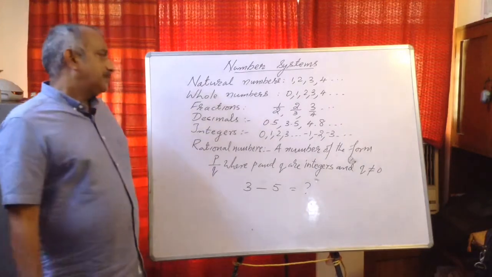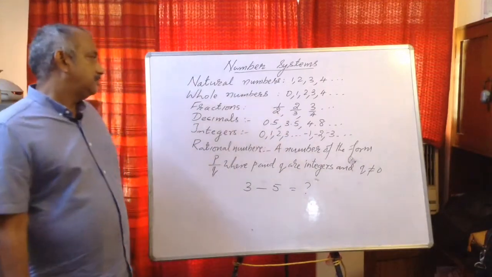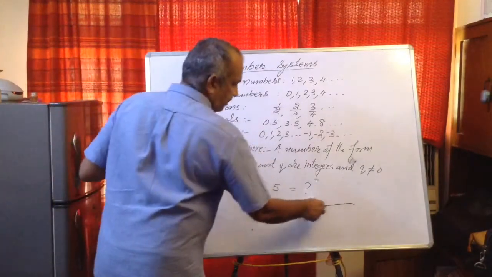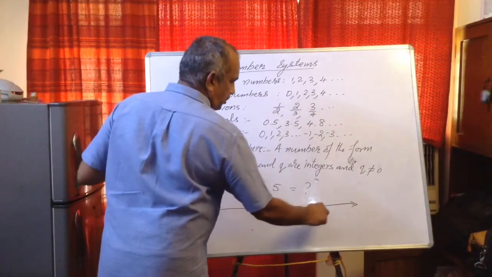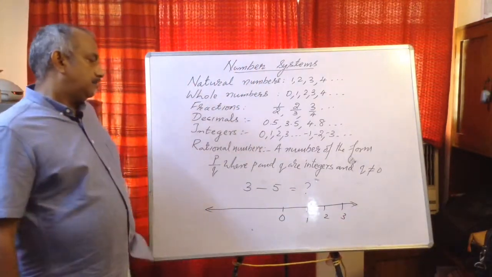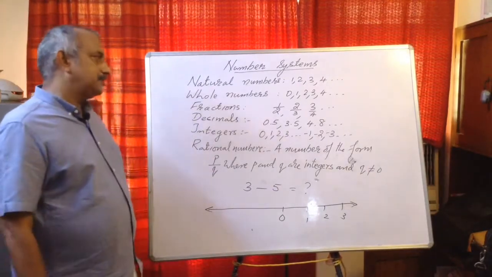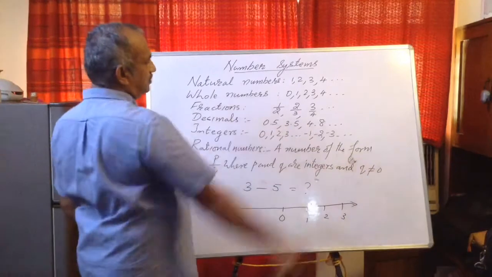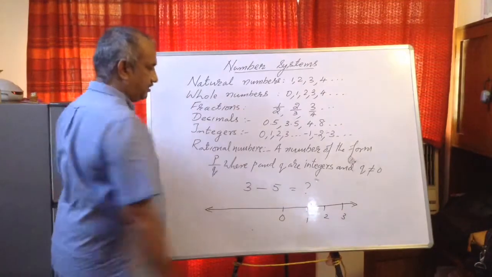There were no answers. The second reason: when we represent whole numbers on the number line, 1, 2, 3, etc., the left side of 0 is blank. So mathematicians felt that there are more numbers, and they introduced integers. The first reason is that we need to answer questions like 3 minus 5. The second reason is the number line.